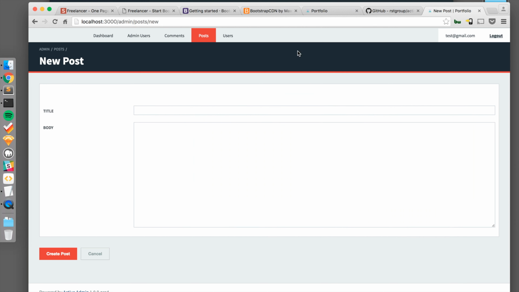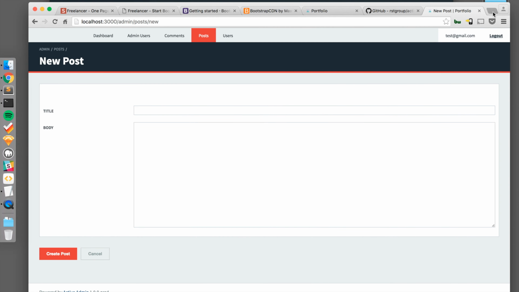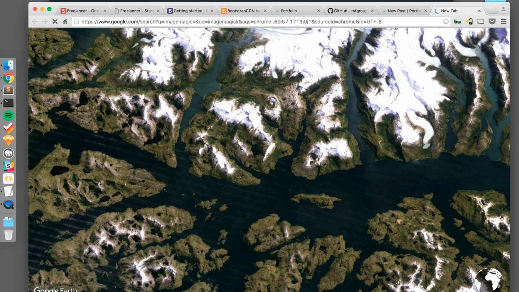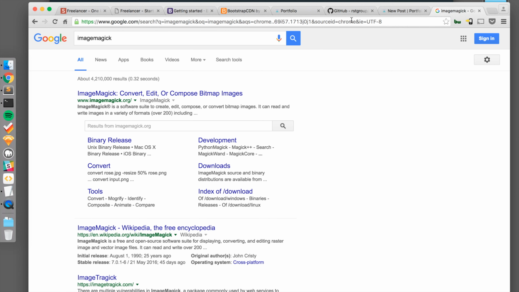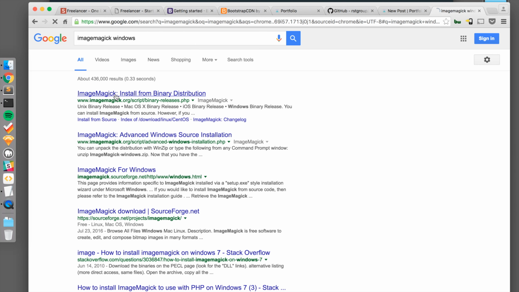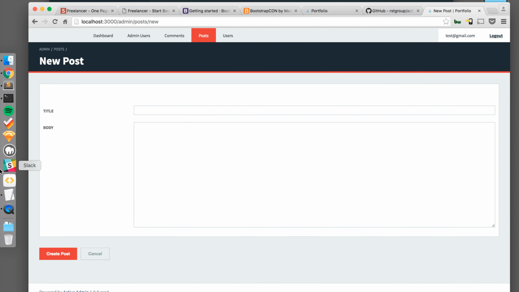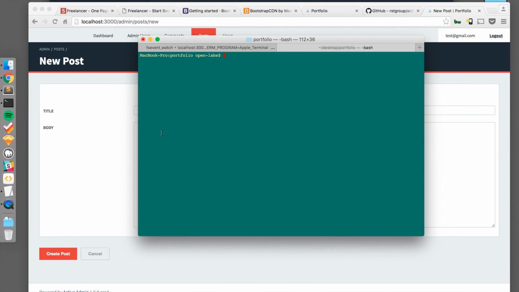So to include images, we'll need to install a gem called Paperclip. So go back to our terminal. To use Paperclip, you'll need to have ImageMagick installed on your computer. So if you do a quick search for ImageMagick, you can find the various ways to install it. I'm on a MacBook, so if you're on Mac, you can run brew install imagemagick. If you're on Windows, there are various other ways to install it. You can go to this website and follow the instructions here, but I'll show you how to do it for Mac. So open up terminal and type brew install imagemagick.